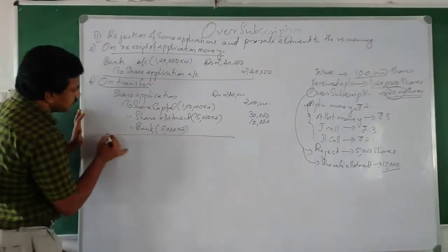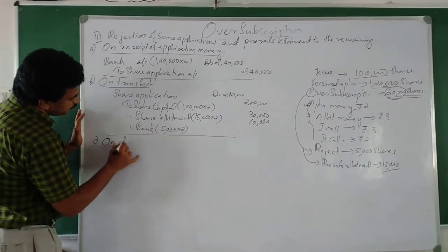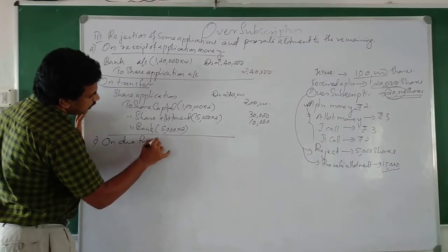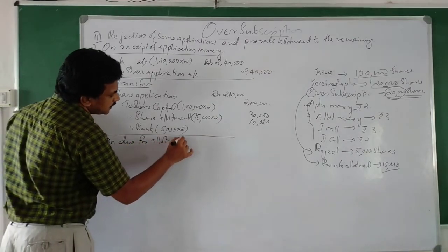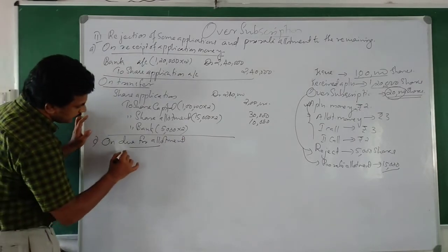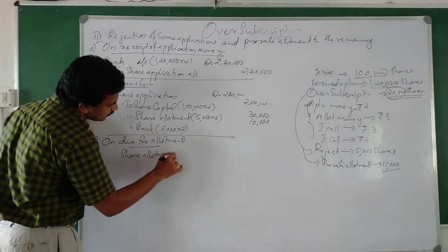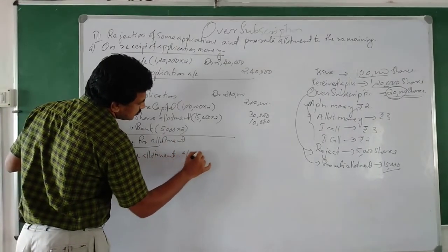Next, on allotment due. That means allotment amount due. What will be the journal entry? Share allotment account debit.